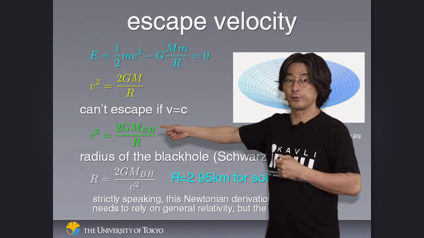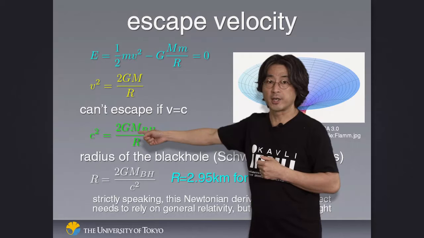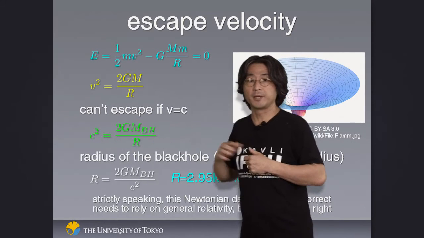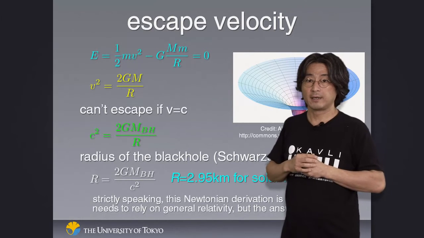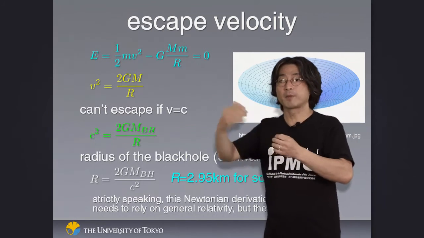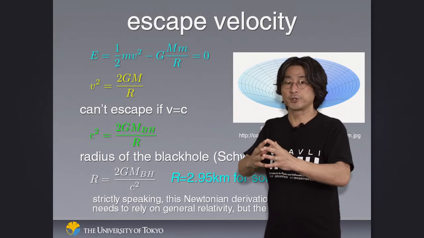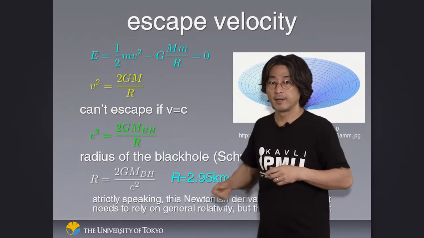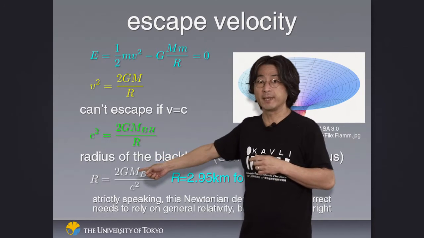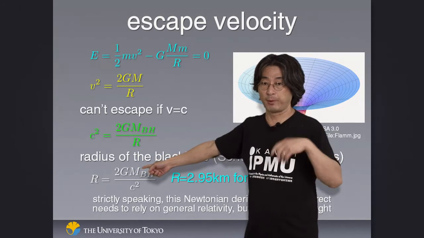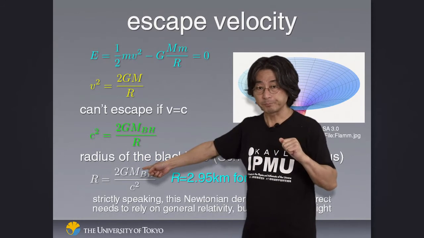What this is telling you is that if the mass of the object and the size of the object have exactly this combination given by the speed of light, then that's the black hole. Nothing can escape the force of gravity from this object, even when you're going with the speed of light. So that tells you how big a black hole is depending on its mass. And this will be one of the homework problems if you would like to do it.